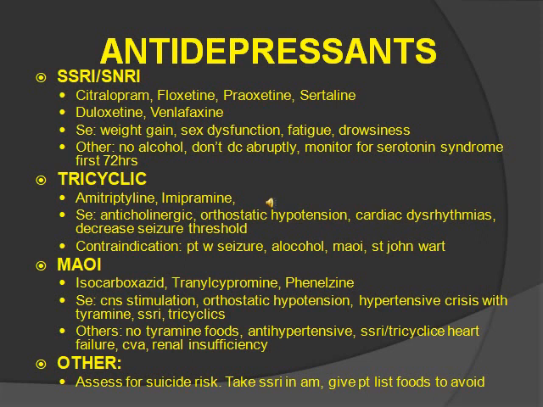You should not have tyramine foods, so this includes a lot of foods like aged cheese, wines, like go look at the list. There's basically every food in there. You also don't want to take it with antihypertensives or different antidepressants, or for someone with heart failure, CVA, or renal insufficiency. So for all the antidepressants, you want to know that there's a risk for suicide. As soon as they start taking it and they feel better, they have a risk for suicide because they actually could complete their plan. You want to take SSRIs in the morning because it could cause insomnia, and you want to give a patient the list of foods for MAOIs that they can't take.